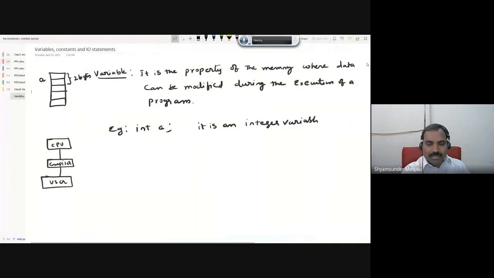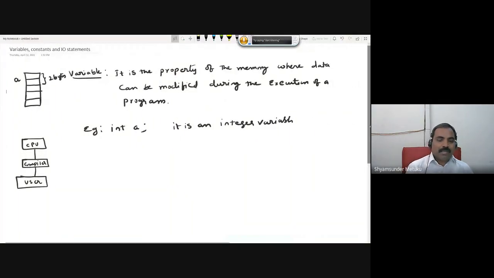Is it clear? Any doubts in this? Everybody? Yes, sir. Very good. So the meaning of a variable in C programming is getting the allocation of memory from the RAM by the compiler, so that a user can write some data into it. That's the meaning of it.